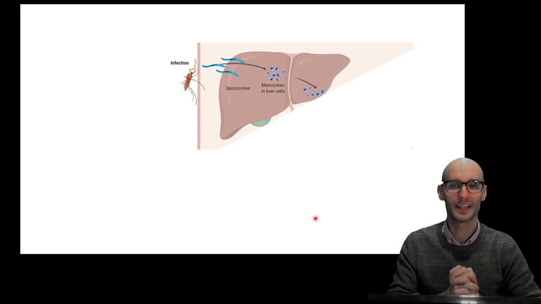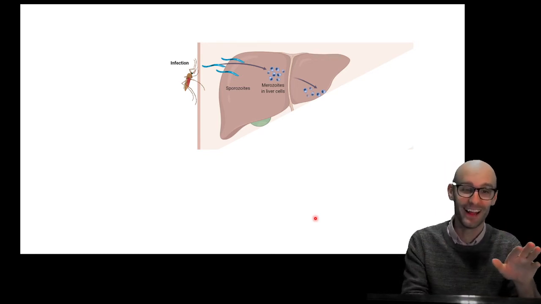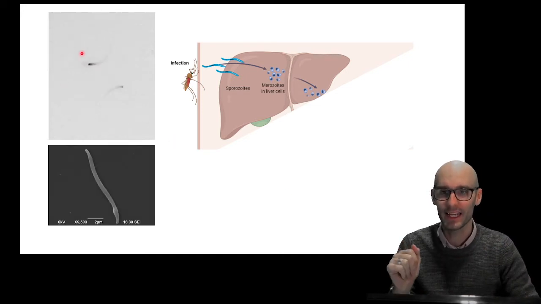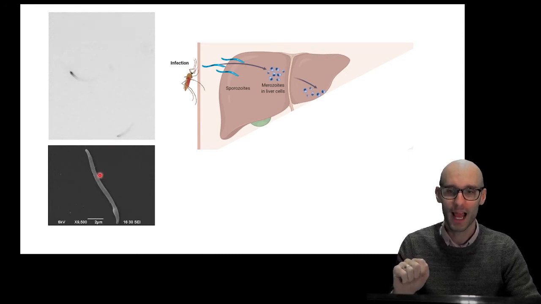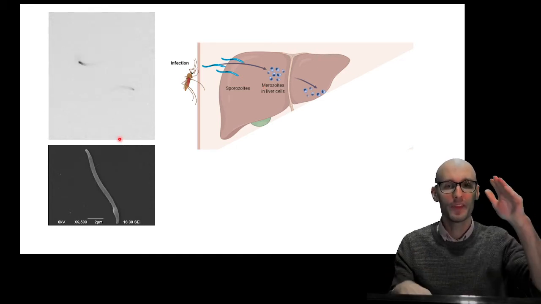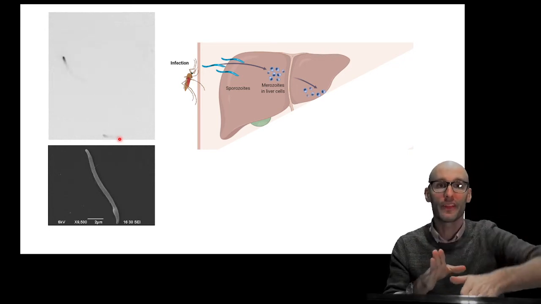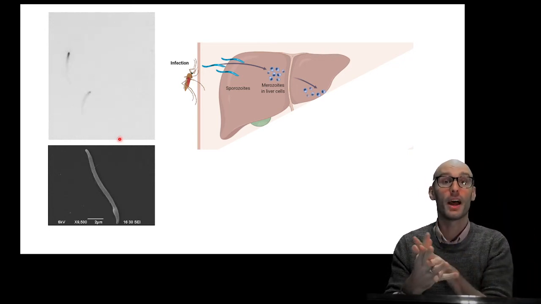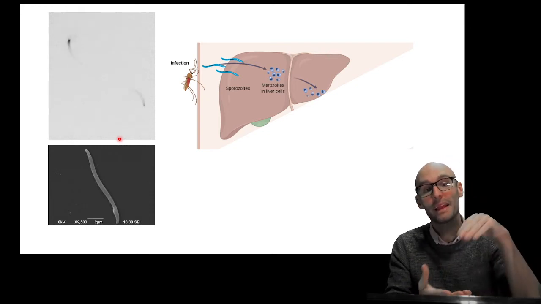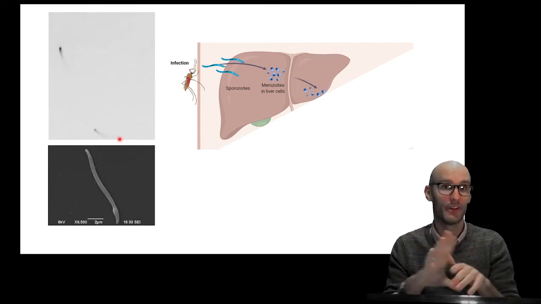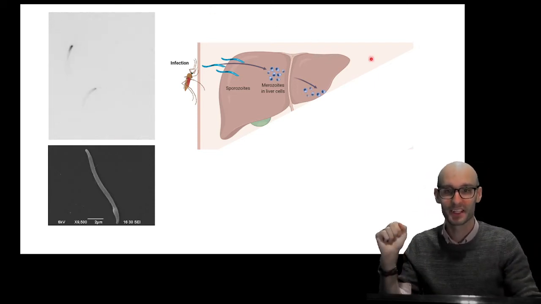So sporozoites, now these dudes are awesome, right? Like, I know they're horrible. They're a disease, but they're pretty cool. Here we have one here, and you can see that they're very mobile, and they swim round and round in circles. They're quite large compared to the merozoites. They're very mobile, and they're that shape so that they can shoot their way through the tissue to find a blood vessel. They'll jump into the blood vessel, and then they will flow around the bloodstream, hunting out the liver. They have to get to the liver. This is the liver here.